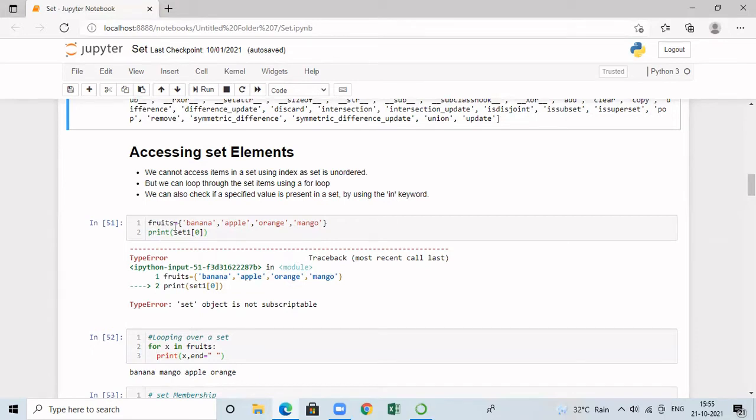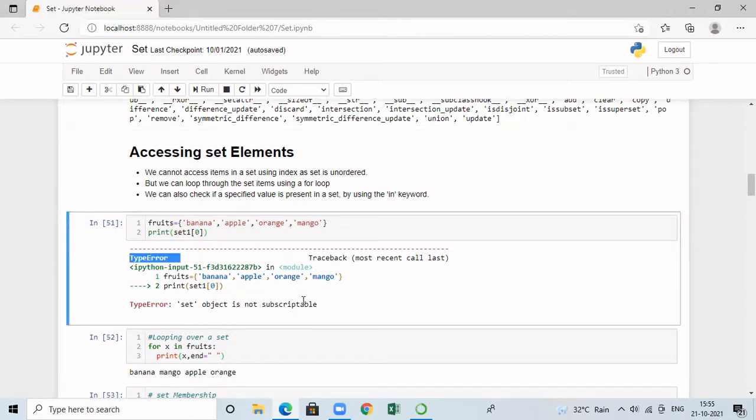I'm creating a set fruits. I'm trying to print the element at the index 0. And it is giving me a TypeError: 'set' object is not subscriptable. We cannot access the individual elements with the help of the index.